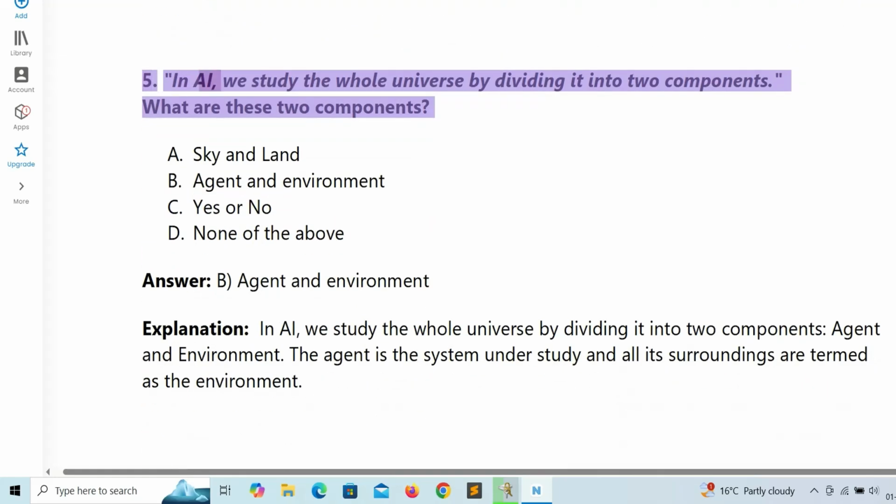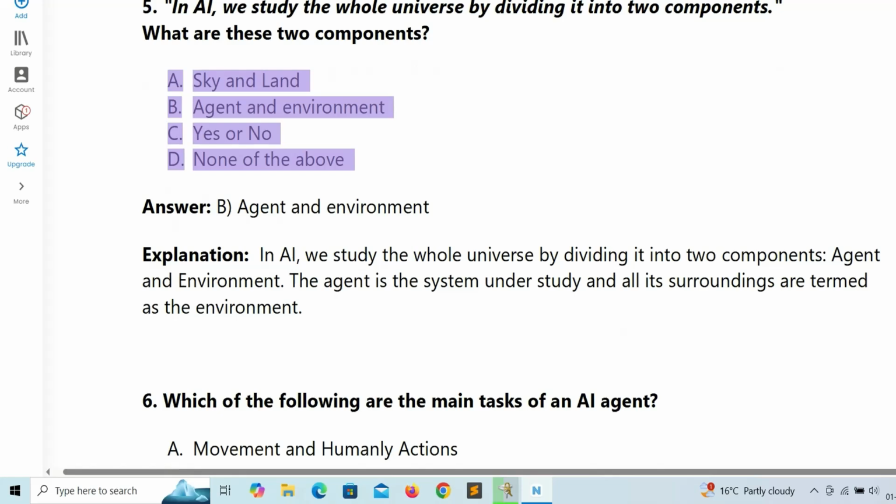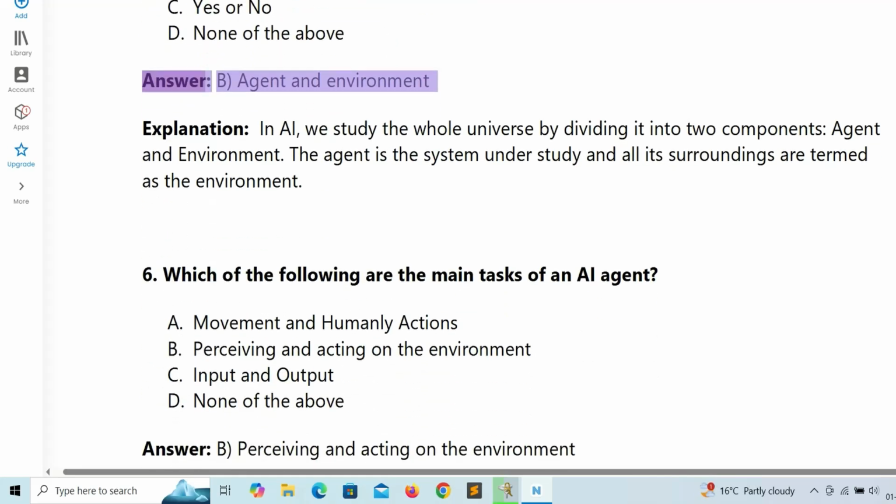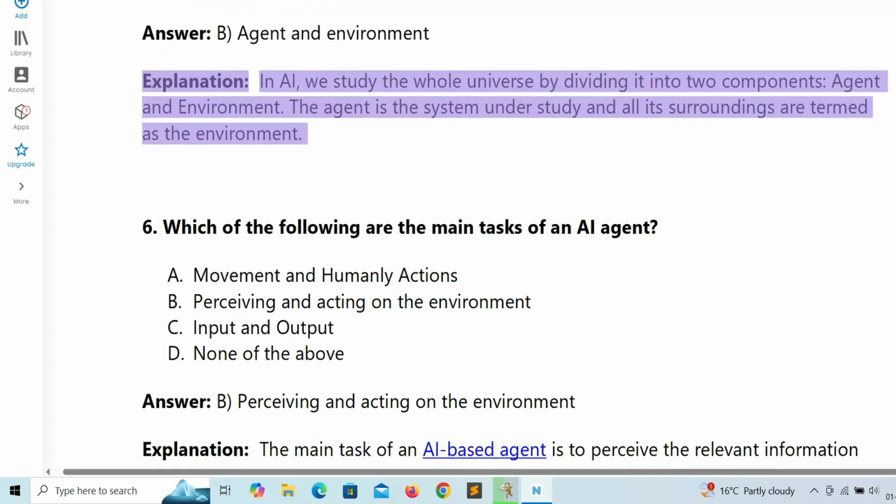5. In AI, we study the whole universe by dividing it into two components. What are these two components? A. Sky and land. B. Agent and environment. C. Yes or no. D. None of the above. Answer: B. Agent and environment. Explanation: in AI, we study the whole universe by dividing it into two components, agent and environment. The agent is the system under study, and all its surroundings are termed as the environment.